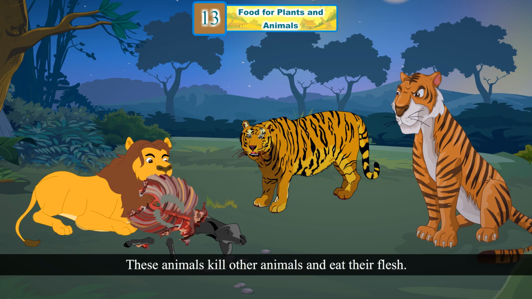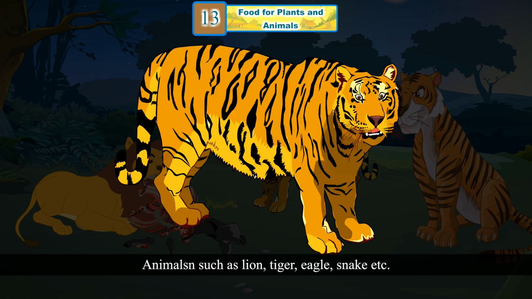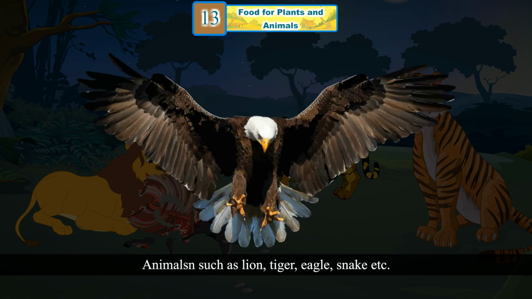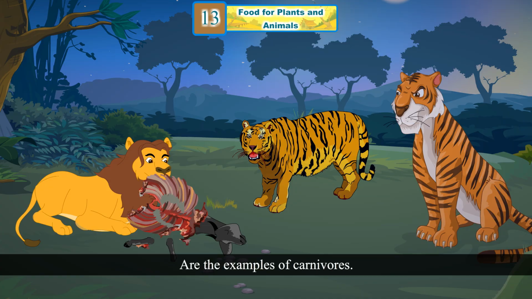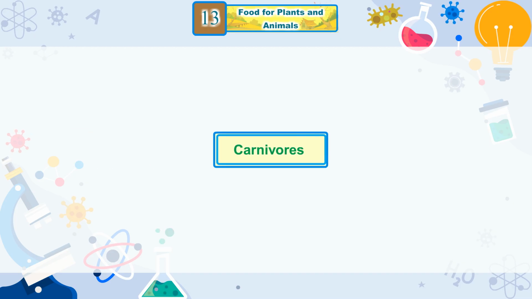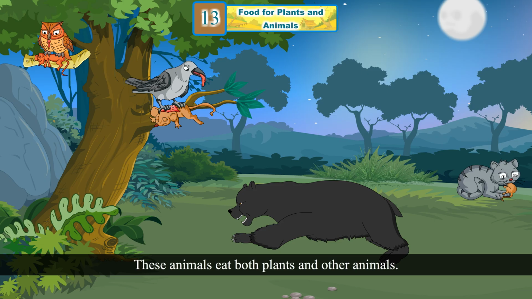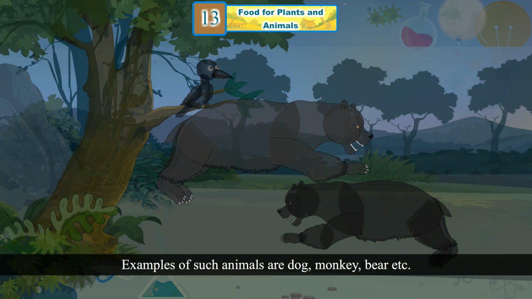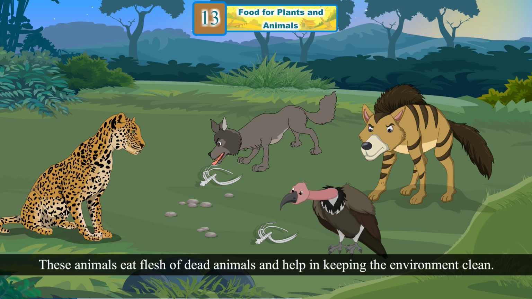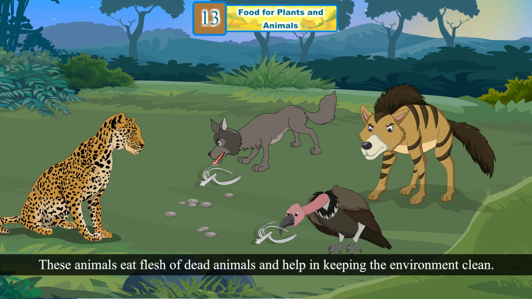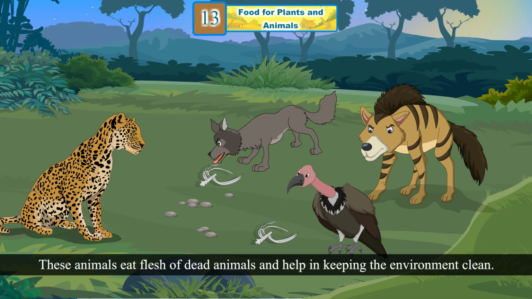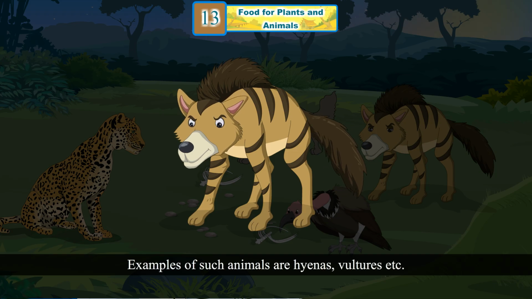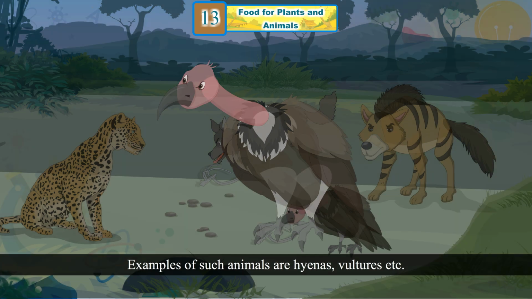Carnivores. These animals kill other animals and eat their flesh. Animals such as lion, tiger, eagle, snake, etc. are the examples of carnivores. Omnivores. These animals eat both plants and other animals. Examples of such animals are dog, monkey, bear, etc. Scavengers. These animals eat flesh of dead animals and help in keeping the environment clean. Examples of such animals are hyenas, vultures, etc.